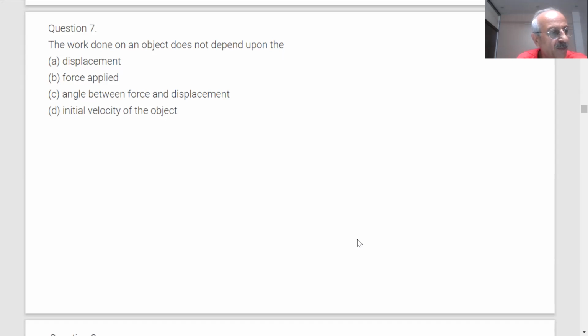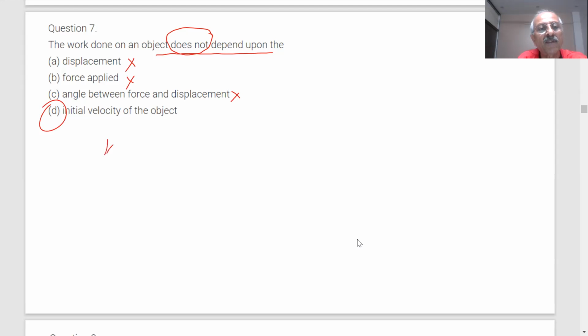We'll do faster. Question number 7 is on the screen. The work done on an object does not depend upon displacement, force applied, angle, or initial velocity of the object. Work does not depend, so you have to be very careful. Does it depend or does not? Displacement, wrong. Force applied, wrong. Angle, wrong. Only left is initial velocity.